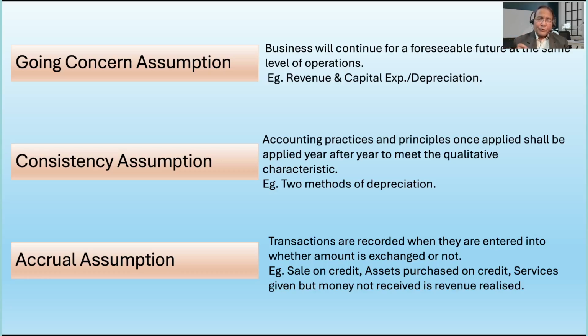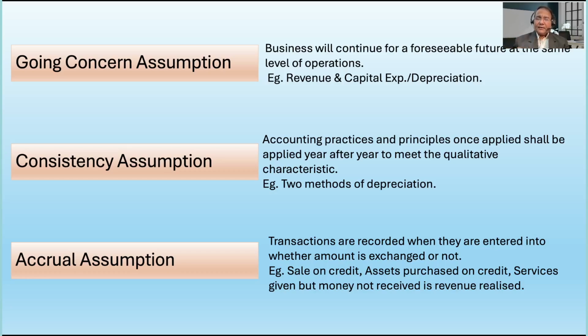Now, from an accounting perspective, we have already discussed the two terms, revenue and capital. These two terms have come up on the ground that accounting follows the principle of going concern.